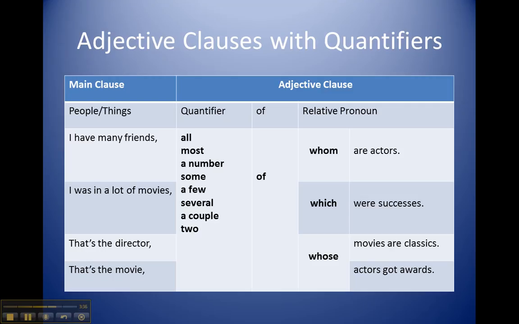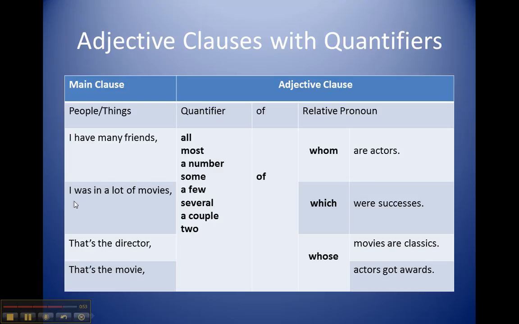Okay, quantifiers are these words here, followed by of in these sentences. And listen and get a feel for what these sentences are like. I have many friends, all of whom are actors. Or, I have many friends, a few of whom are actors.